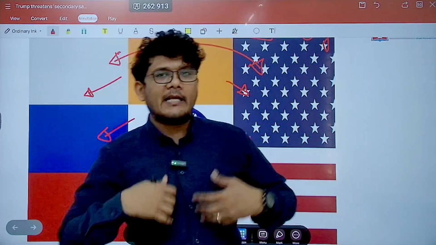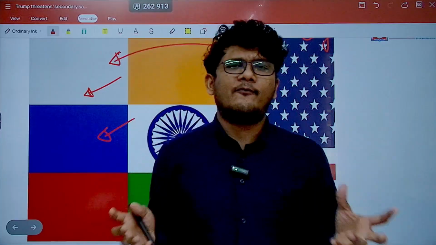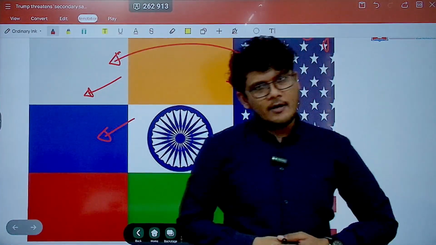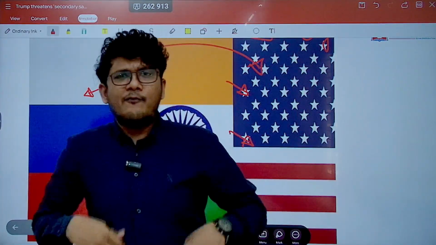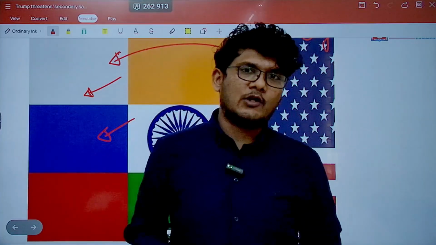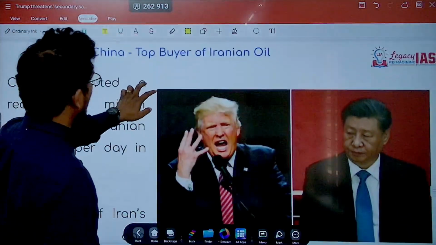However, there can be certain more tariffs, or a Cold War or tariff war or trade war kind of situation can start. But India is very stern on its de-hyphenation policy. It will follow that when it feels like. If not, you cannot force India to follow it, is the stance of India through its de-hyphenation policy.